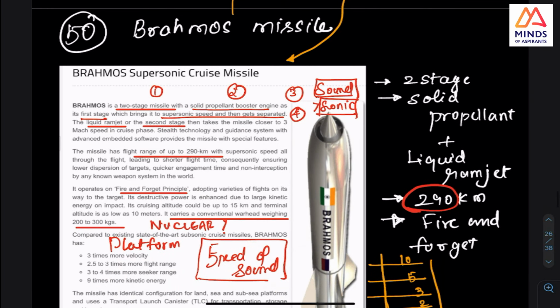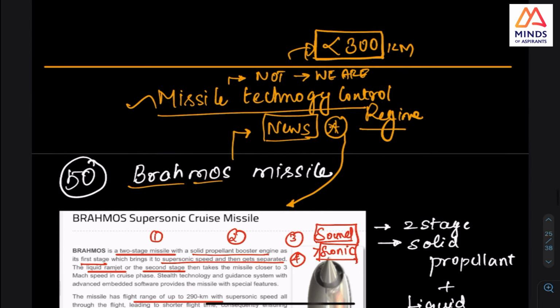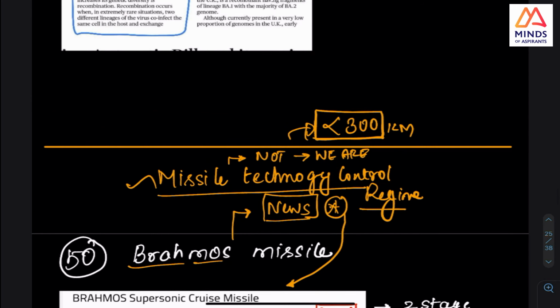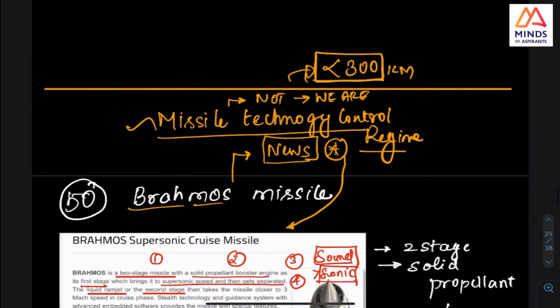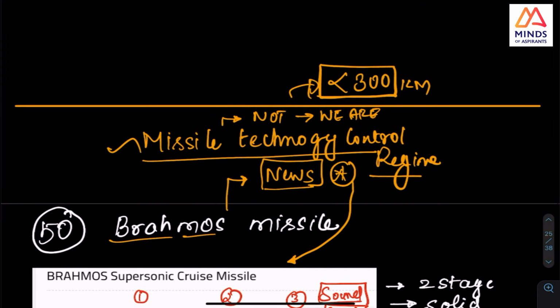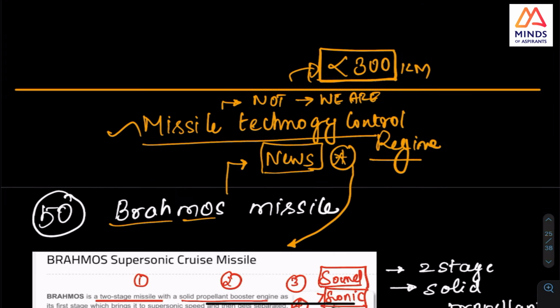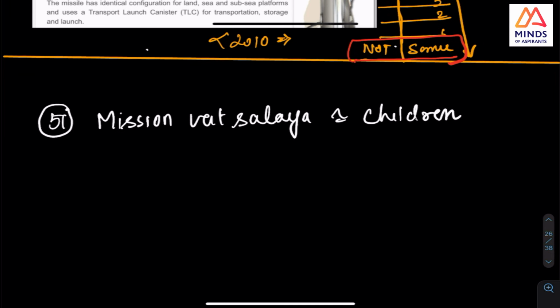That is why, with BrahMos, which we are making with Russia, we have 290. They are playing it safe. So now we are part of it, and hence we have improved it.